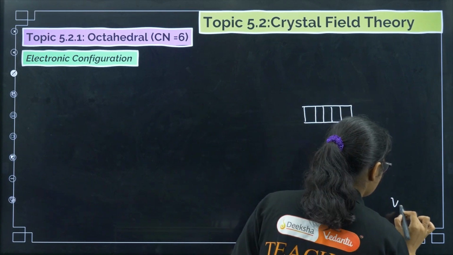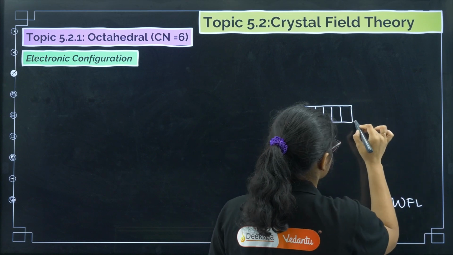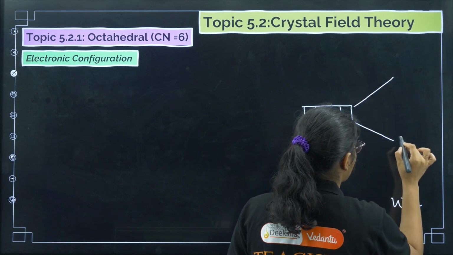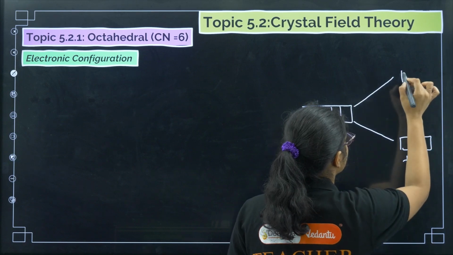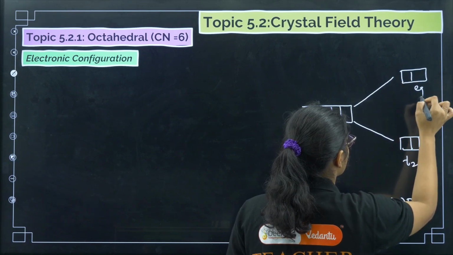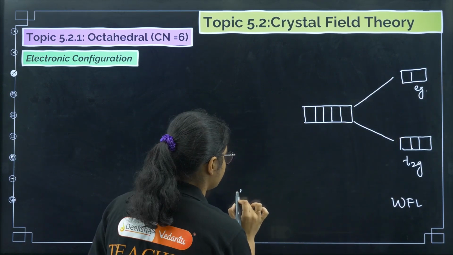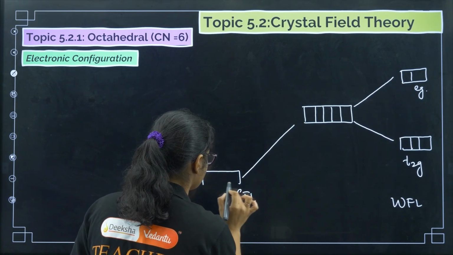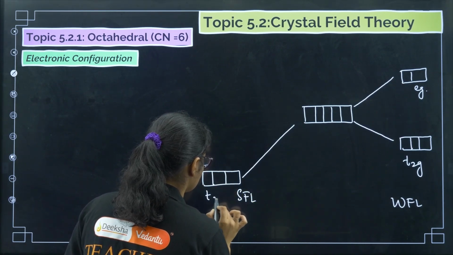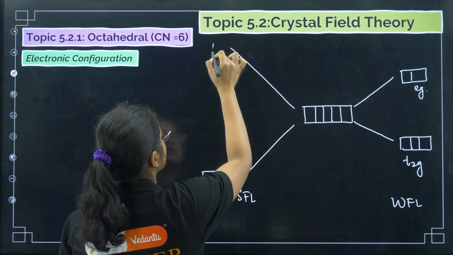Now if it is a weak field ligand, the splitting will be just like this. We will have T2g here and eg here. Now if it is a strong field ligand, then the gap between the two levels will be more. This is T2g and we'll have eg here.